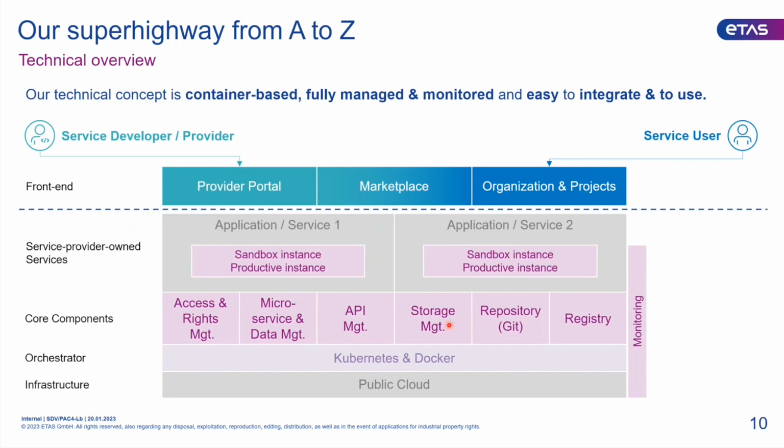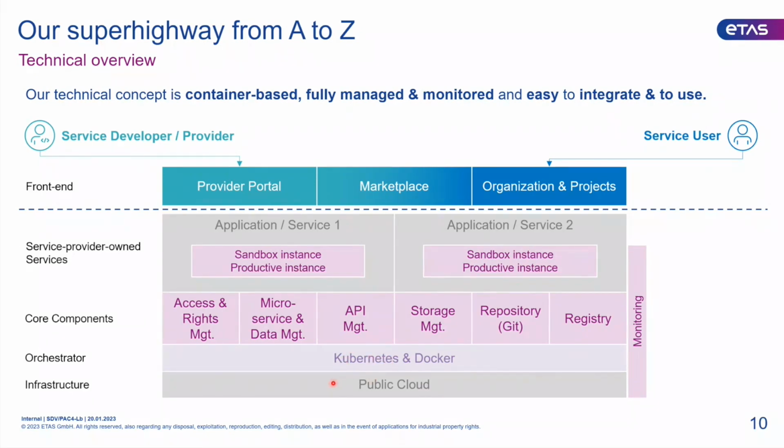We have a Git repository for your application, and also, as we will see later, we will have Docker images, which will be stored in our internal registry and used for your applications once users need them. We'll also have monitoring for our internal infrastructure and also for your applications. We run on Kubernetes and Docker on our public cloud infrastructure.